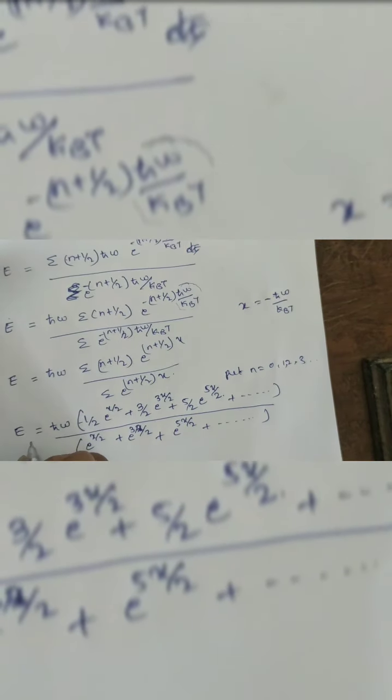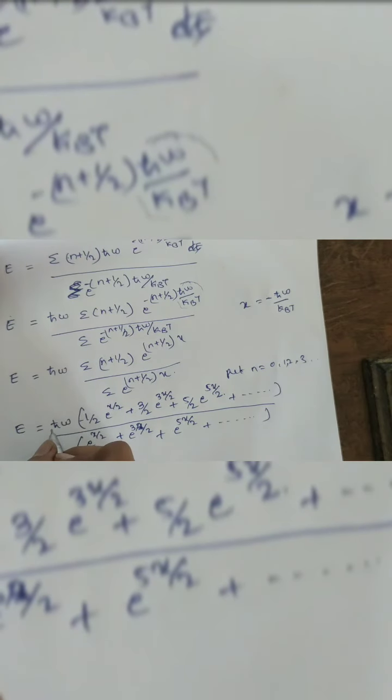Here n equal to 2 gives 2 plus half, which is 5 by 2. This is the energy after putting the values n equal to 0, 1, 2, 3.